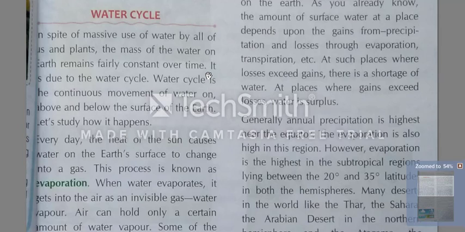How is this possible that we are using this much water, and besides this, the water is constant, means the water is same as before? How much we have used, the same water is available. It is due to the water cycle. It happened because of water cycle.